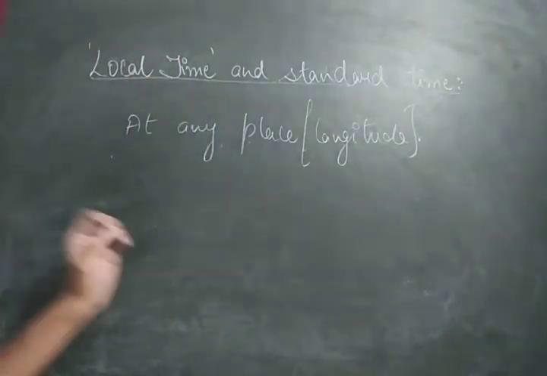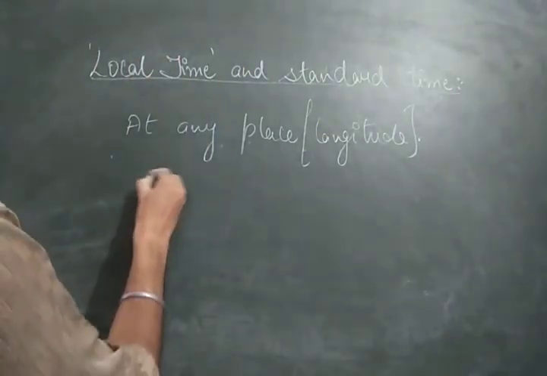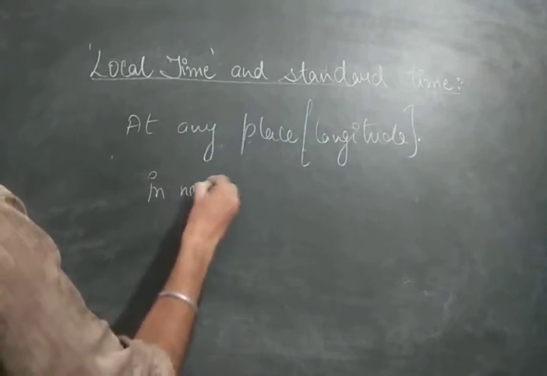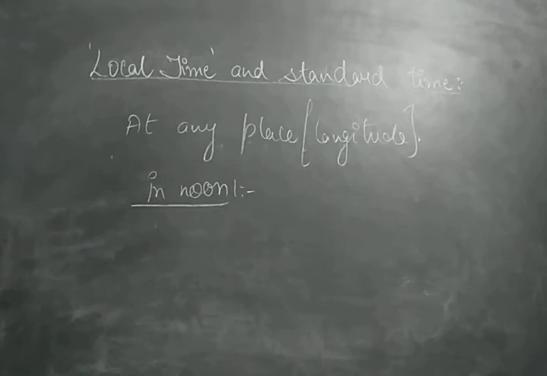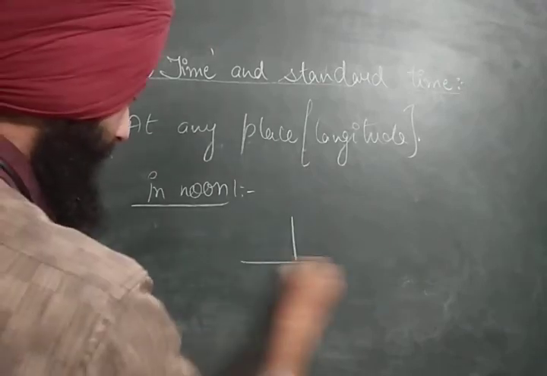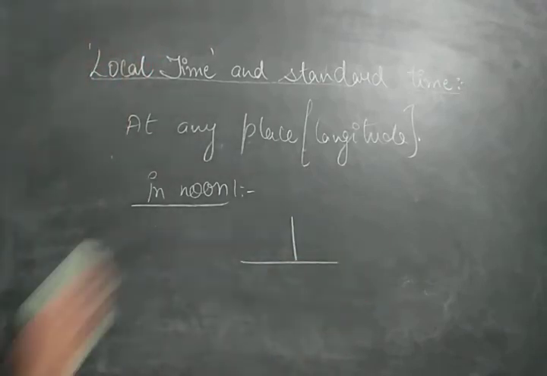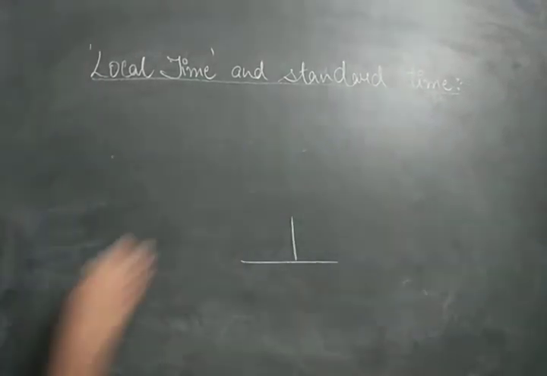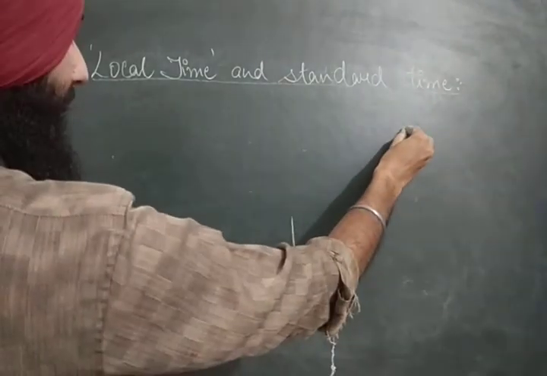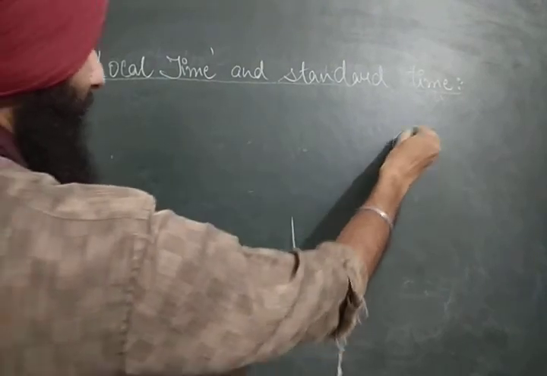You could come to know about the local time at noon. What would happen at noon? Place a stick on the surface of the earth. The sun rises from the east.